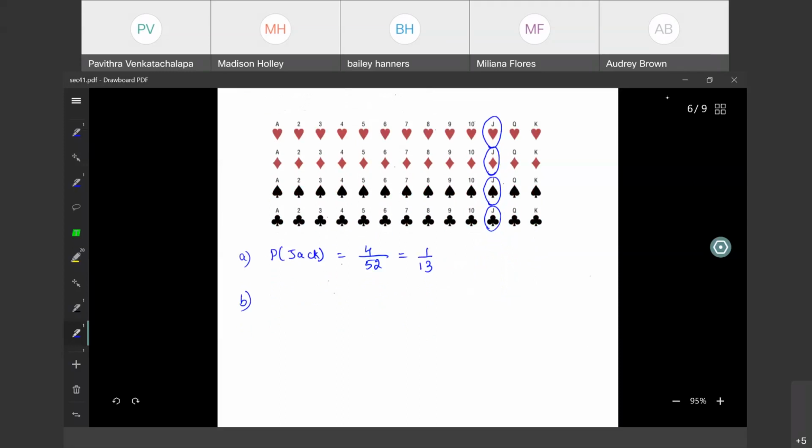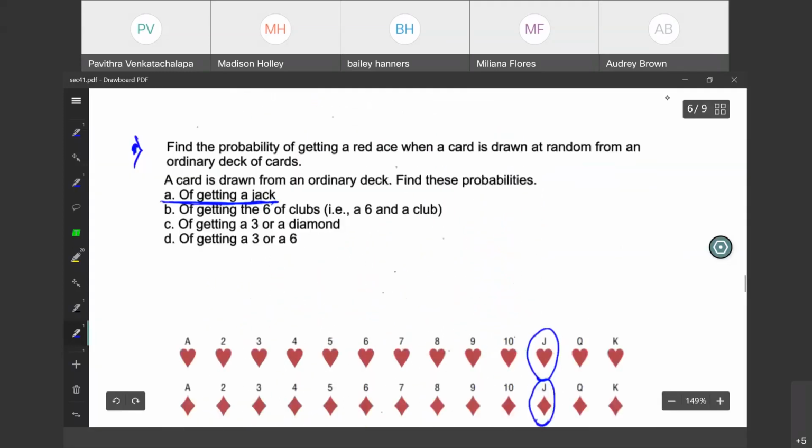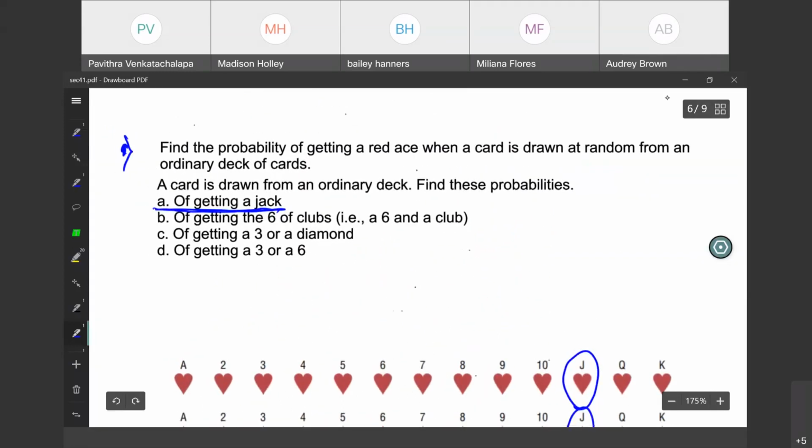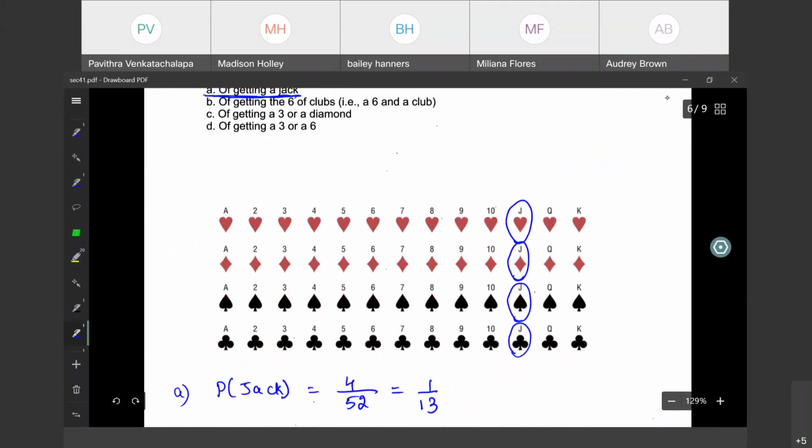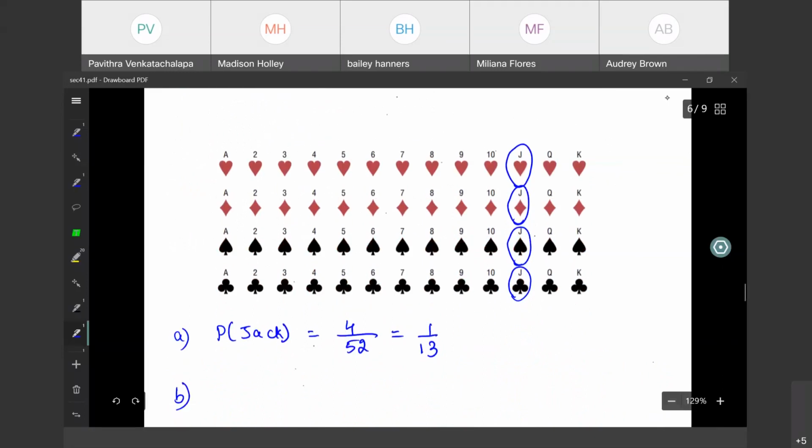B. What is the question here? What is the probability of getting a 6 of clubs? It must be a club and the number must be 6. This is club, right? Spade.